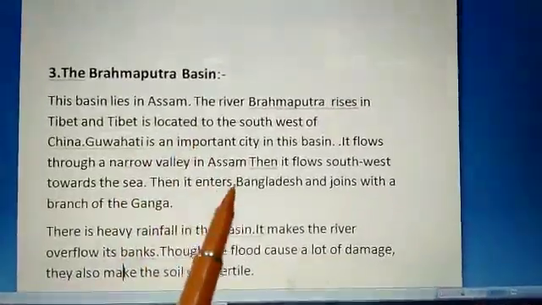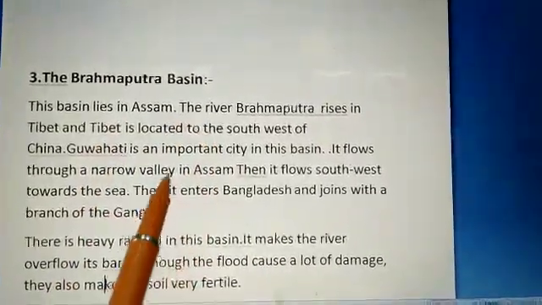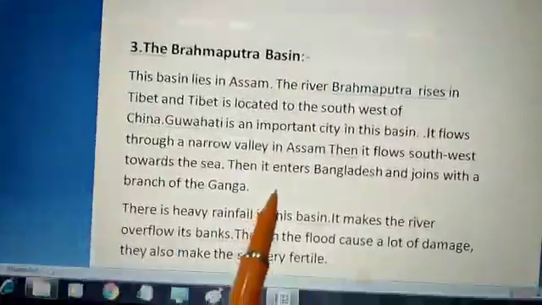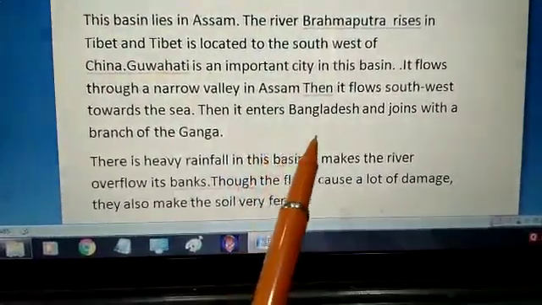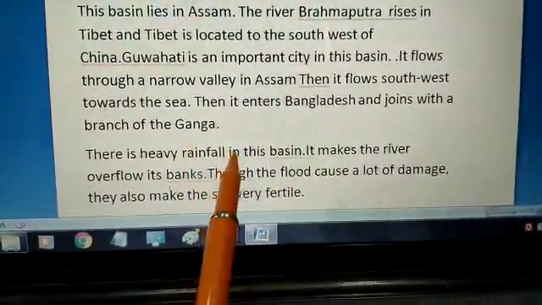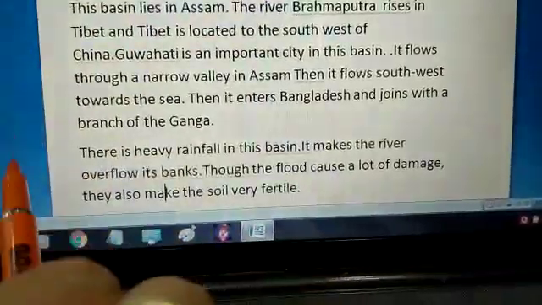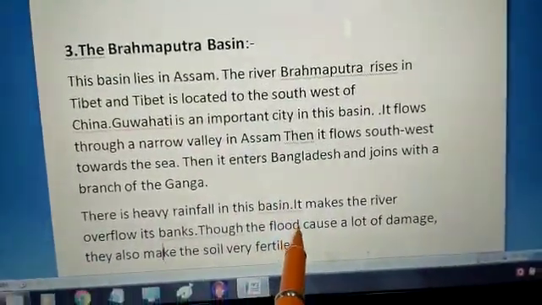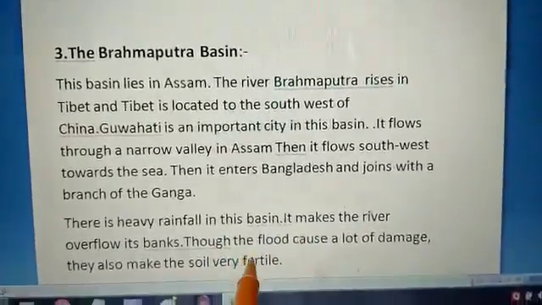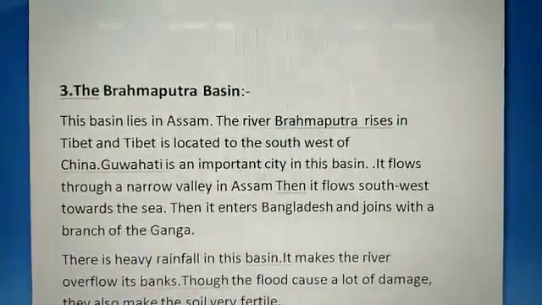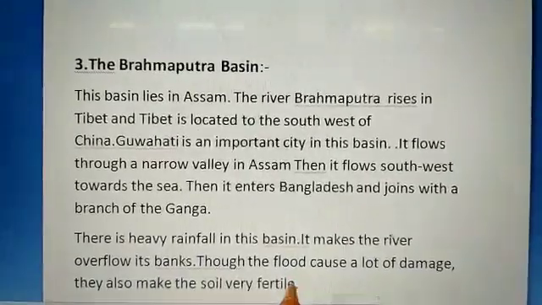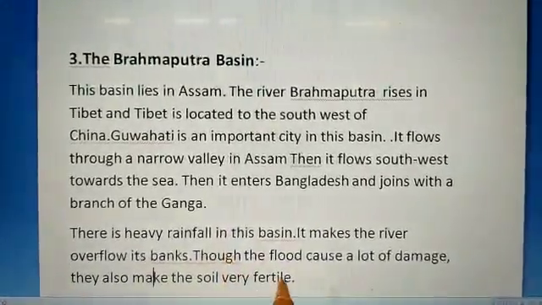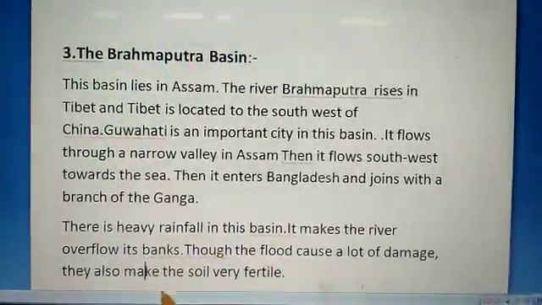Then it enters Bangladesh and joins with a branch of the river Ganga. The Brahmaputra basin gets heavy rainfall, which makes the river overflow its banks, and too much water in the rivers sometimes causes flood conditions.